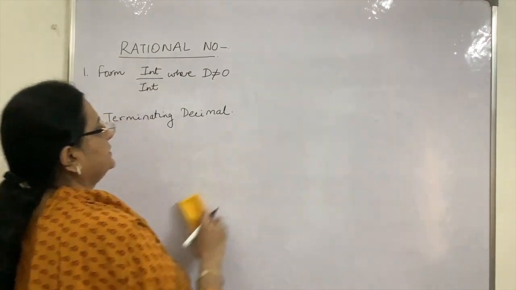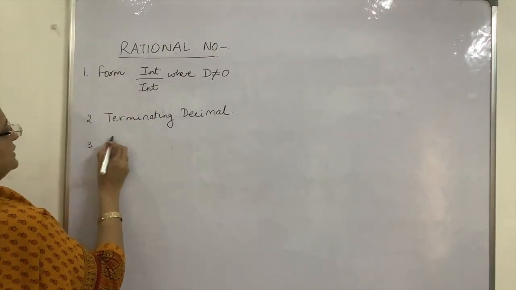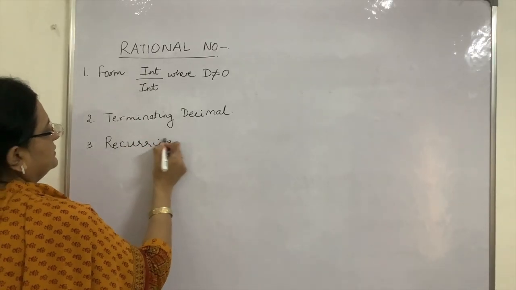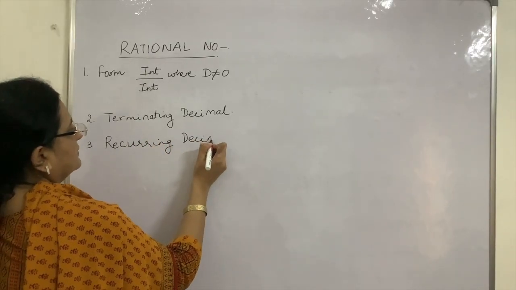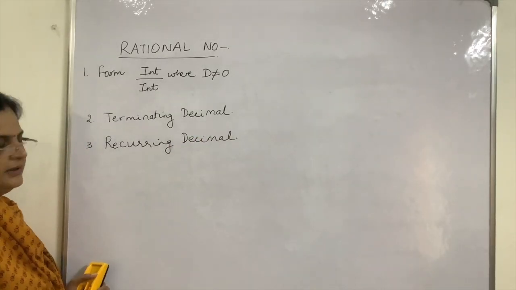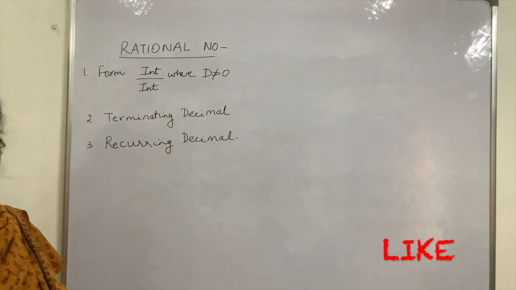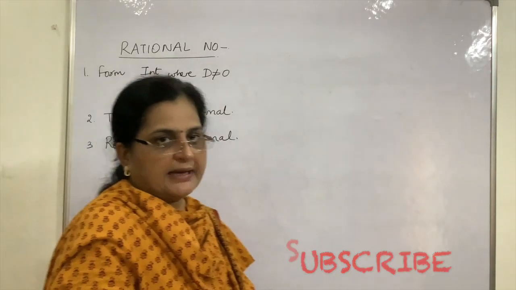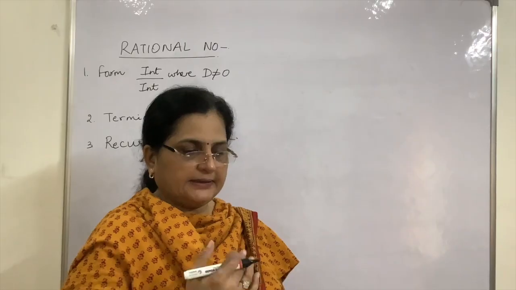The third condition is if the decimal is not terminating, then it should be at least recurring. What do I mean by recurring? Recur means to happen again and again, to appear again and again.